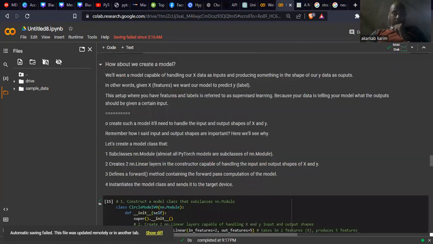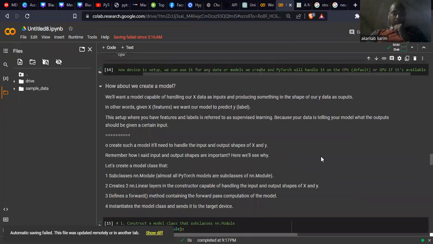Okay, now how can we create our model? We want a model able to handle our X data as input and produce something in the shape of our y data as output. What is the idea, the purpose, the goal? We have some input and we want some output. In other words, given X features, in our case X1 and X2, we want our model to predict y, the label or target.